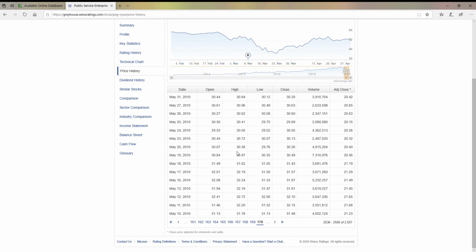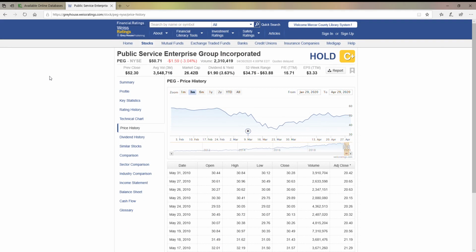You'll see the open, the high, the low, and what it closed at on that particular day. Again, that's very helpful in terms of historic data, especially if you're doing research on the company in terms of whether or not it's been stable, but also if you have bought or sold the particular stock at any one point in time.